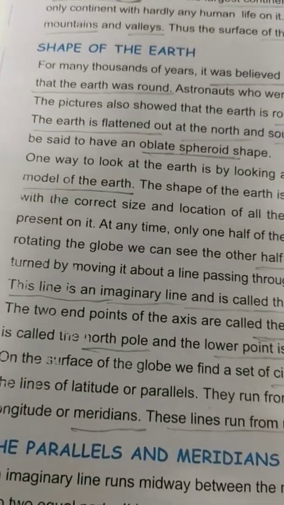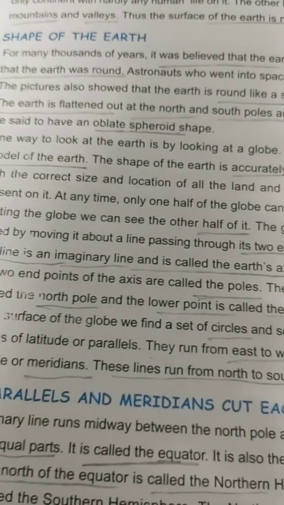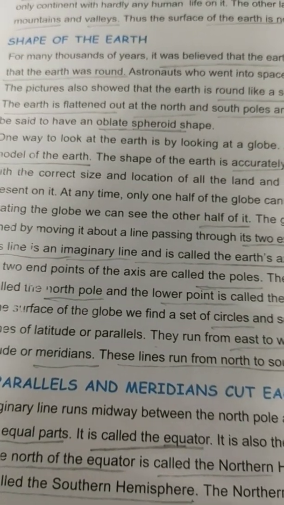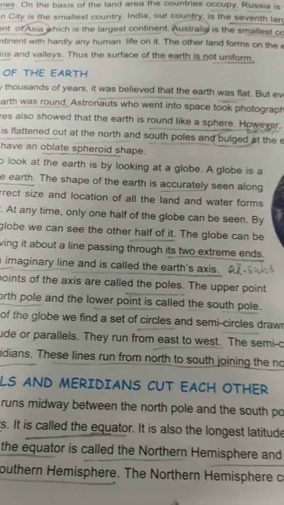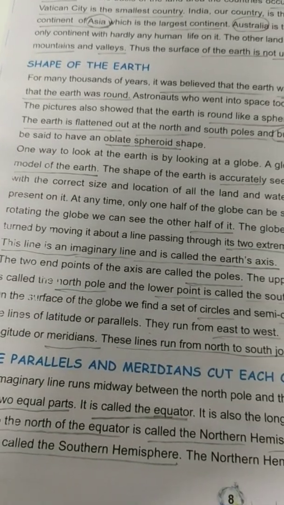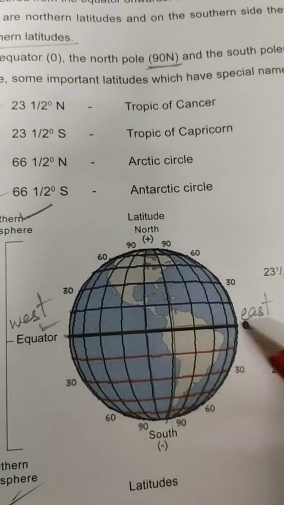The upper point is called the North Pole and the lower point is called the South Pole. On the surface of the globe, we find a set of circles and semicircles drawn. The full circles are called the lines of latitude or parallels. They run from east to west. See children, east to west.